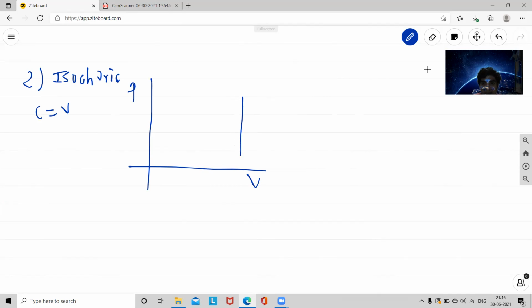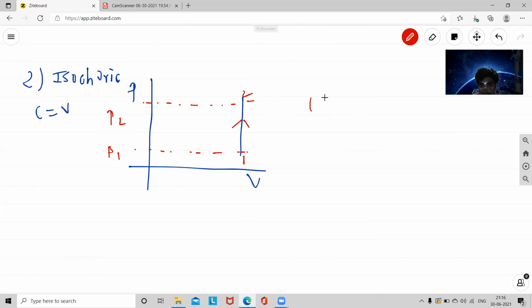For example, this is pressure P1 and this is pressure P2, state 1 and state 2. The properties vary from state 1 to state 2.